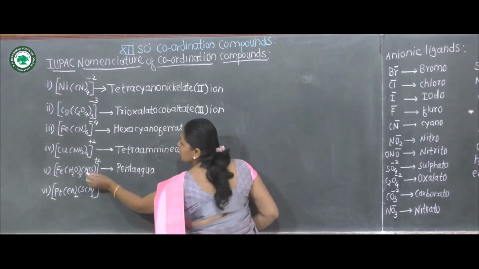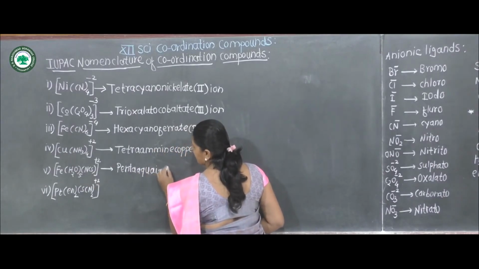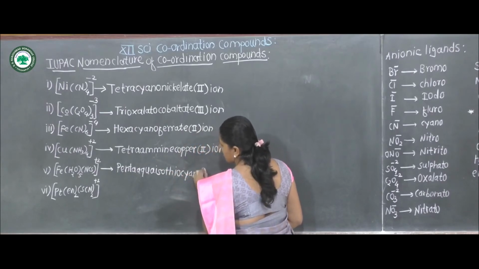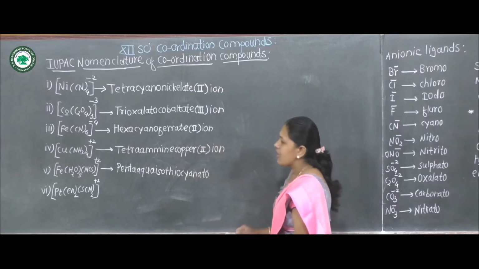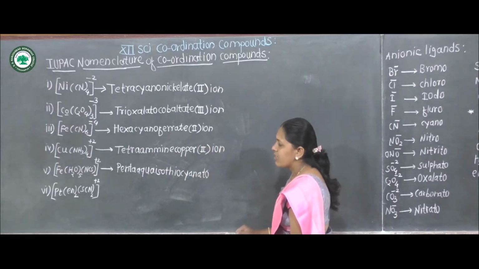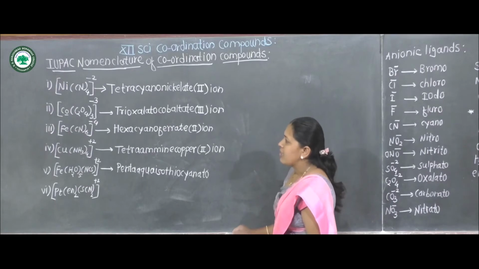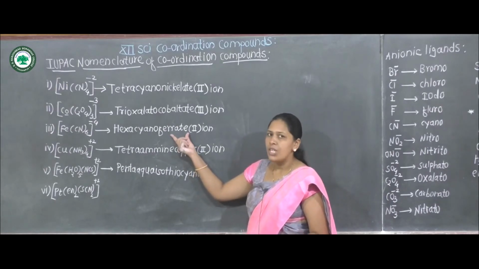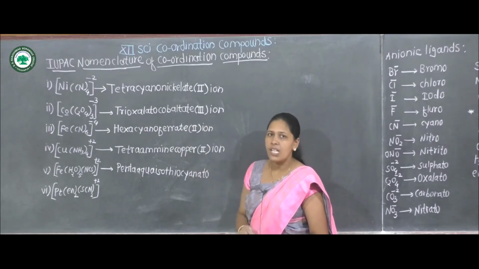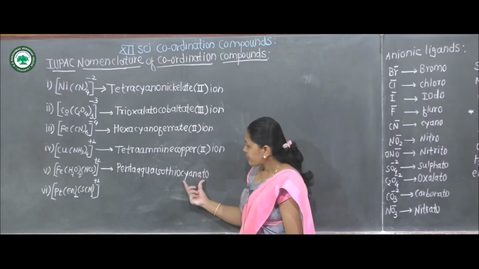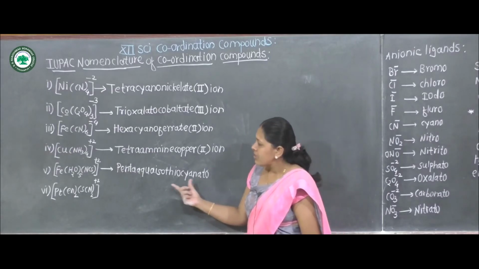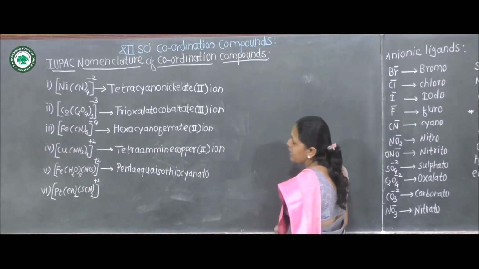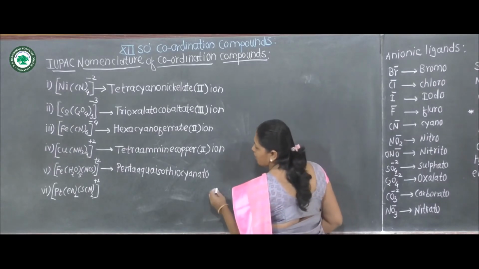Then isothiocyanato. The name of the central metal ion? Here iron. Similarly in the third example we used ferrate because it is an anionic complex, but here, unlike the third example, we use iron because it is a cationic complex. Pentaaquaisothiocyanatoiron.